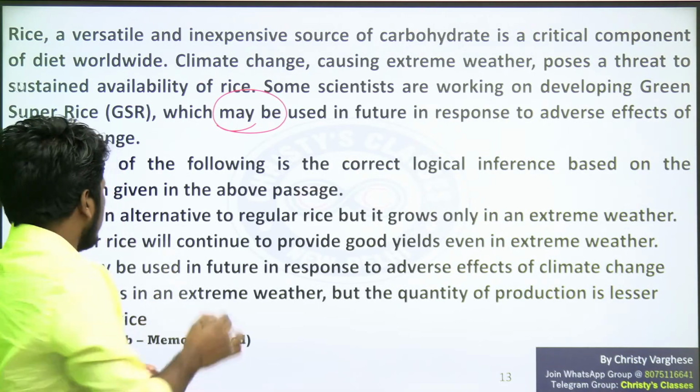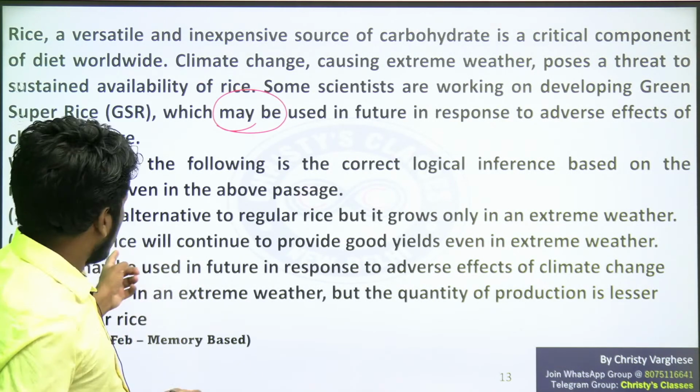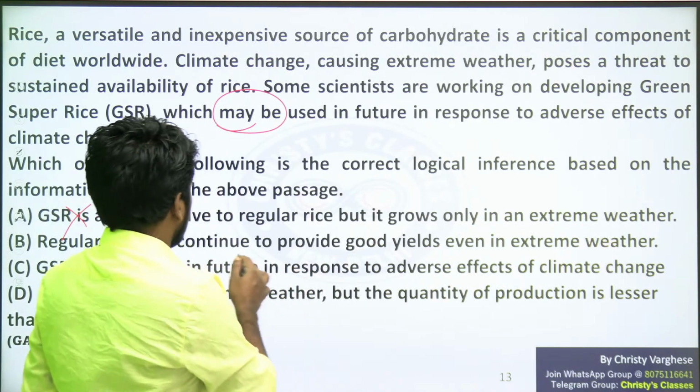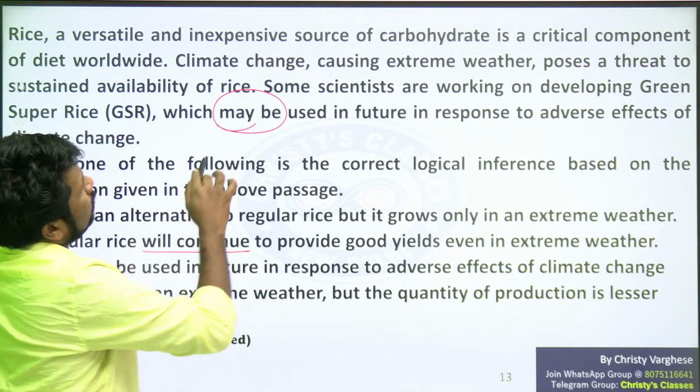They are only working on it. So option A is not correct. Regular rice will continue to provide good yields even in extreme weather. No, that is also wrong. Will continue, we cannot say.